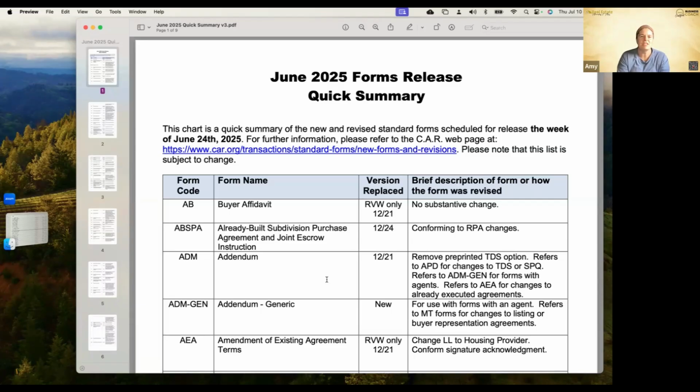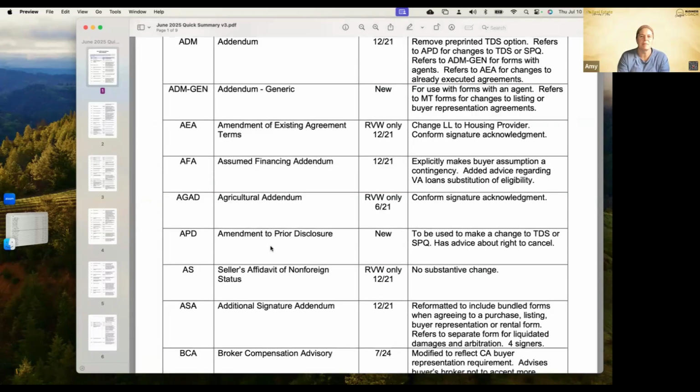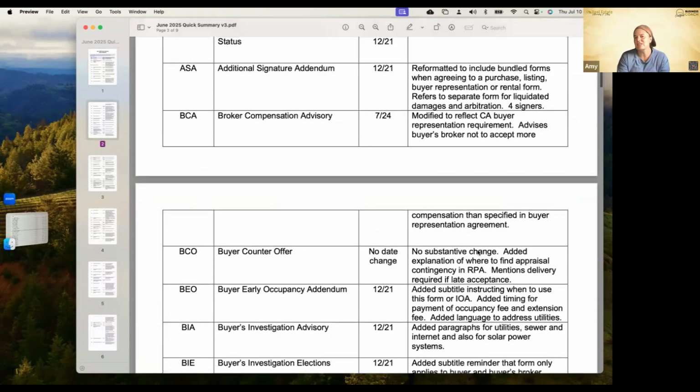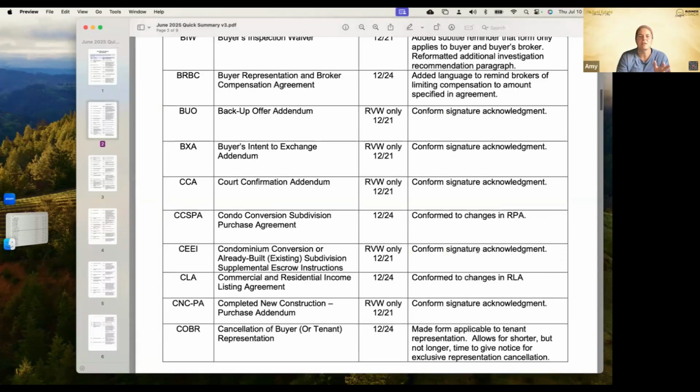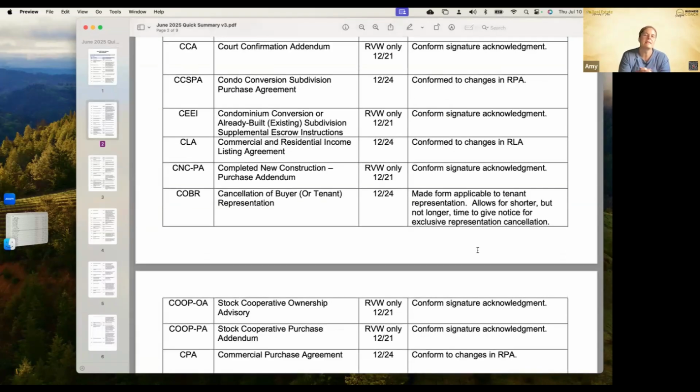So it tells you what changes were made, what forms were added, new form amendment prior to disclosure to be used to make changes to TDS or SPQ. So great resource there. This is on your car.org website. Again, just go up to the search bar, type in forms updates or June 2025 forms updates. It should take you there really simply.